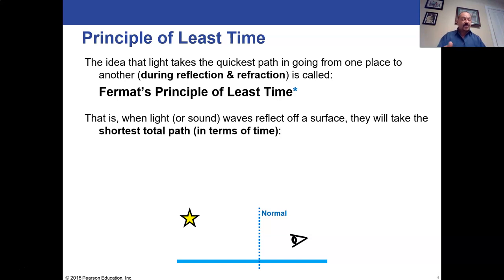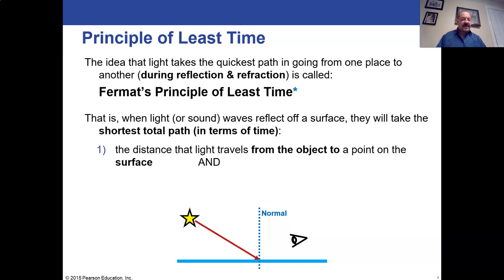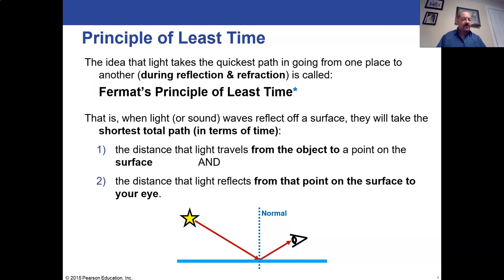So if you have some source of light shown at the bottom, like the sun or a star, and you have a person looking at it, that's an eyeball over on the right, and that light will bounce off a surface before coming to the eye. So you have a certain amount of time the light has to take from the light source to whatever it's bouncing off of, whatever it's reflecting off of, and then the time it takes the reflection to reach the eyeball so that you can see it.